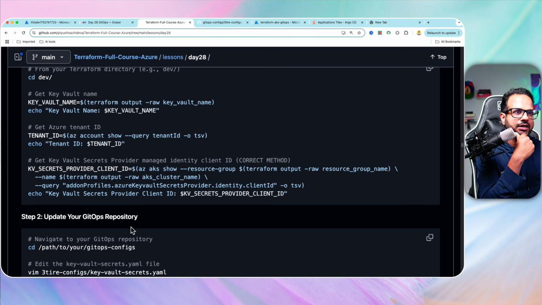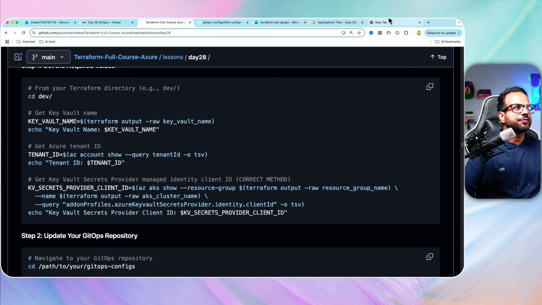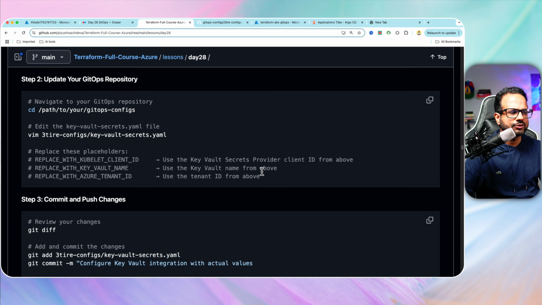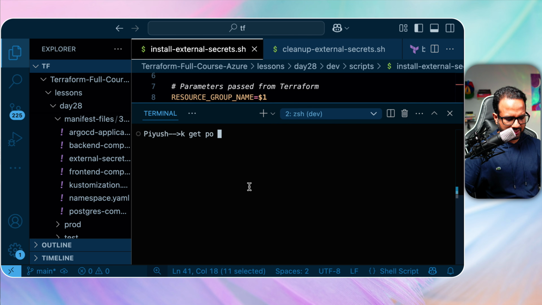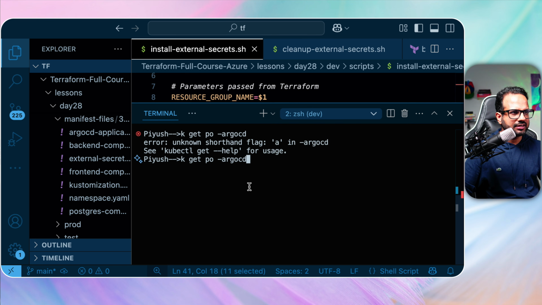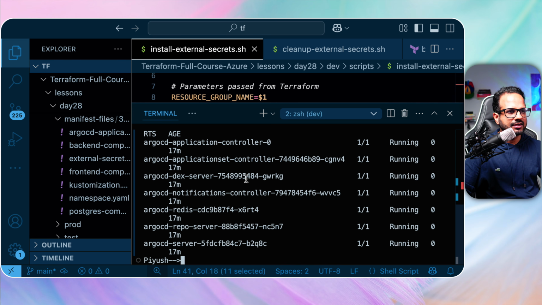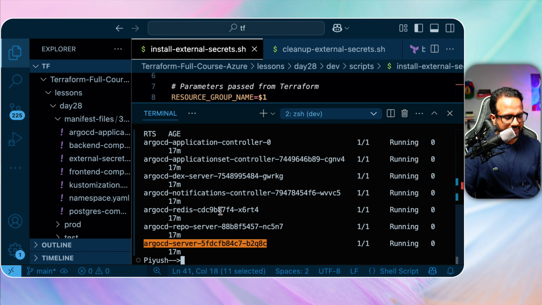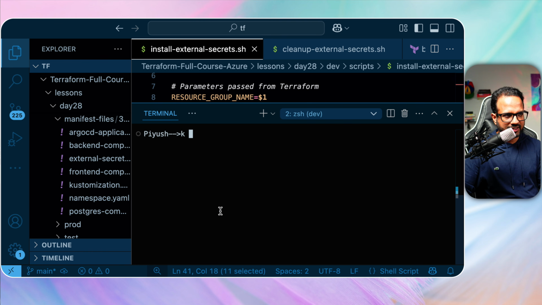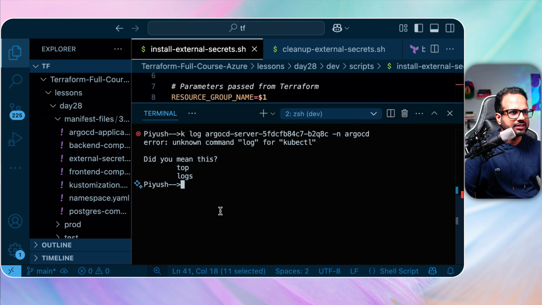Okay, let's check the Argo CD. Okay, how do we get the Argo CD password? I think it will be printed in the Argo CD application pod. So let's just see. Get pod in the argocd namespace. Okay, Argo CD server. This one or application controller. Okay, let's see the Argo CD server first. k logs -n argocd.